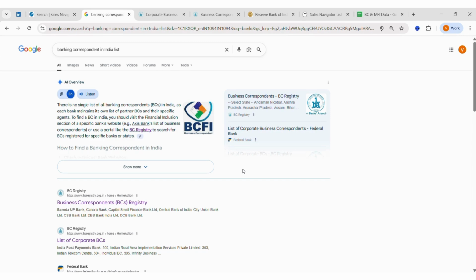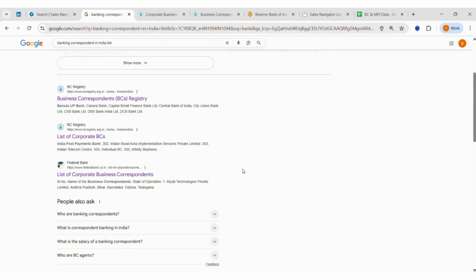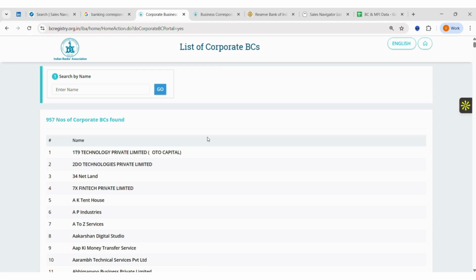First thing to understand over here is that there is a BC registry over which we'll be able to find these prospects. There are two categories of business correspondents. Now, business correspondents are also referred to as banking correspondents because these are a set of individuals and companies who directly work with banks as an extended arm. When I talk about the two categories, one is corporate and the second is individual.